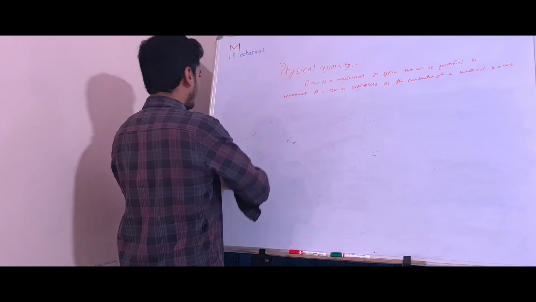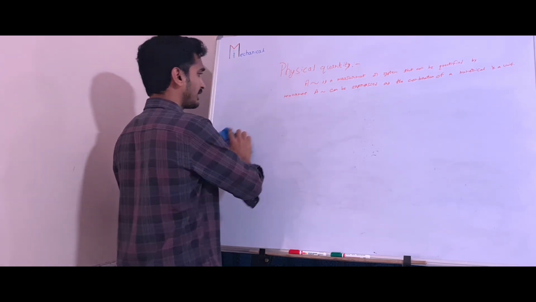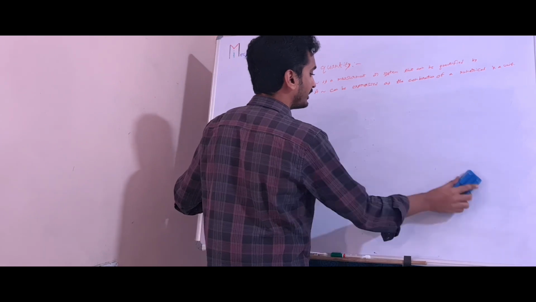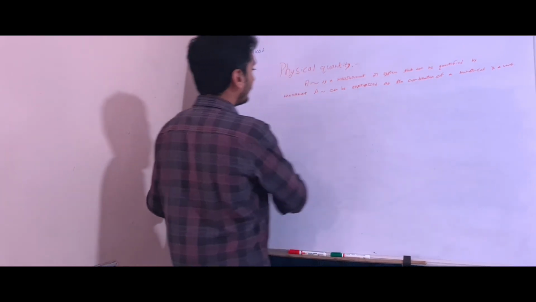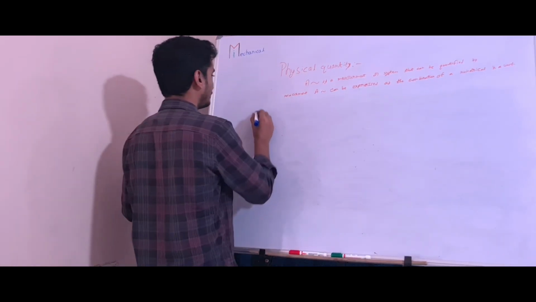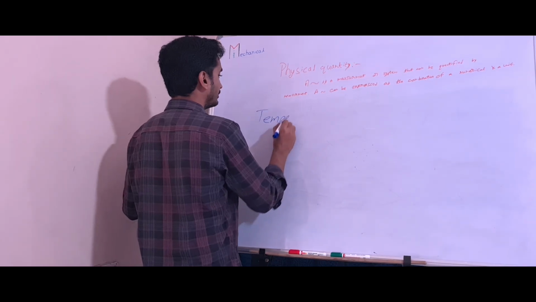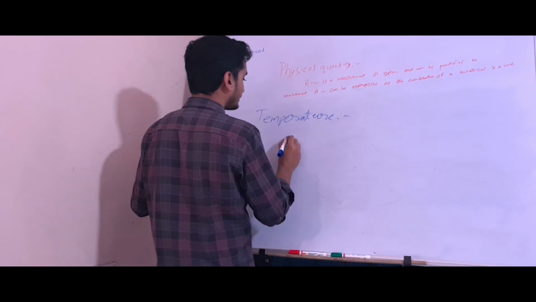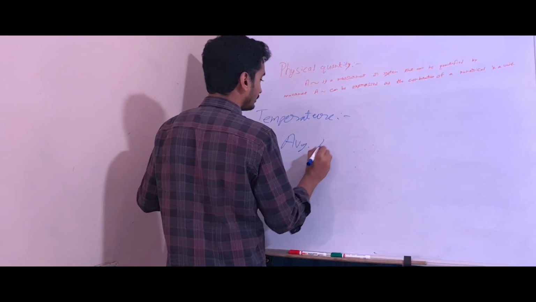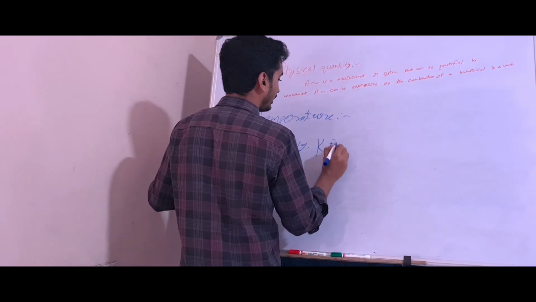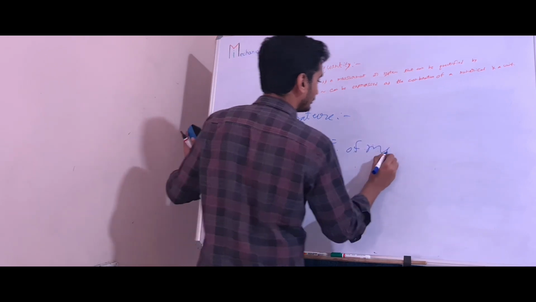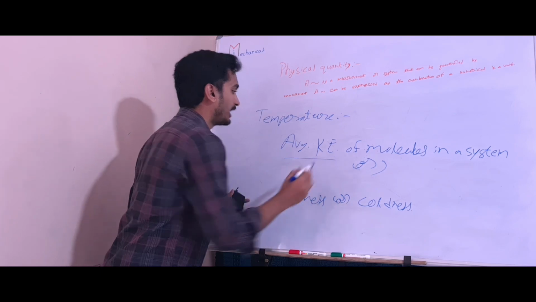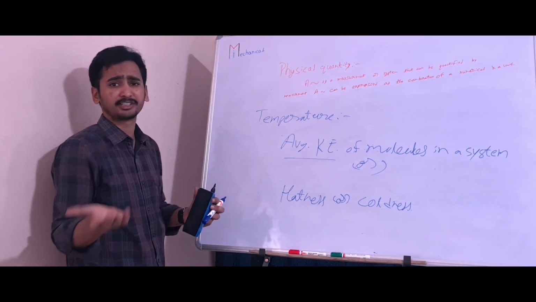Next, temperature. Temperature is a scalar. We will simply say 99 degrees Fahrenheit or 1 or 2 degrees Fahrenheit. The definition of temperature: temperature means the average kinetic energy of molecules in the system.